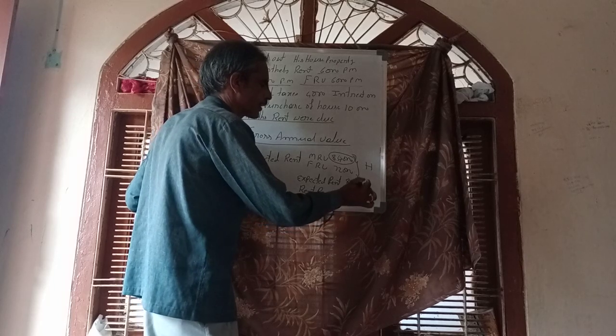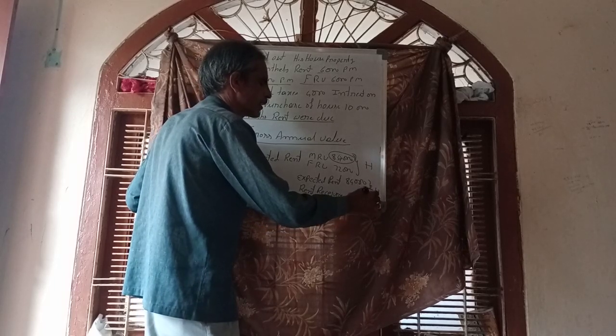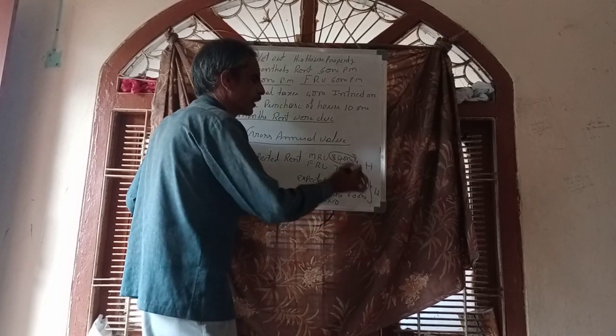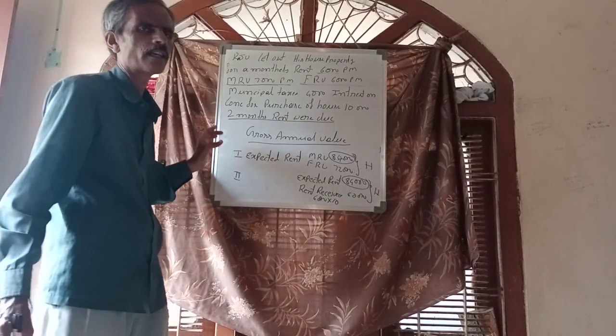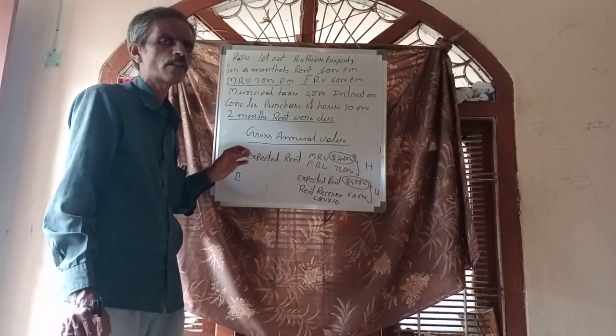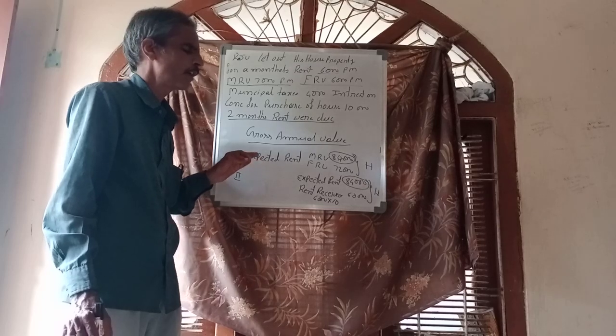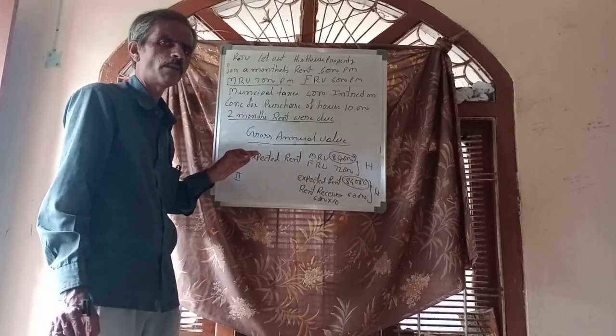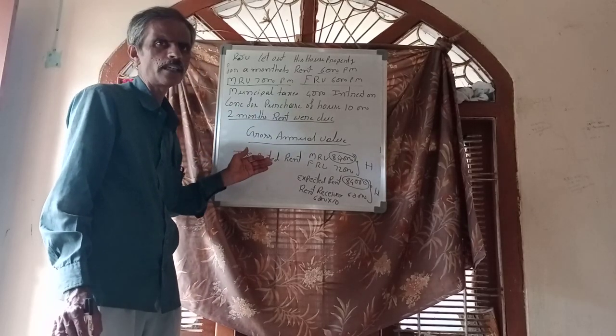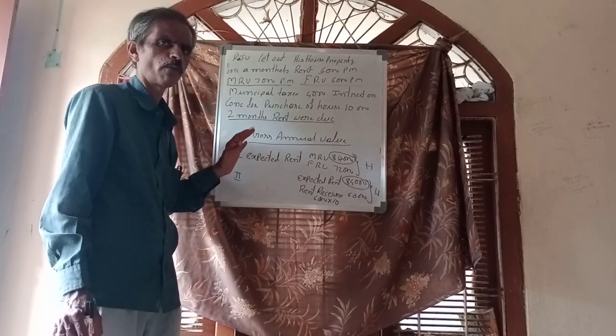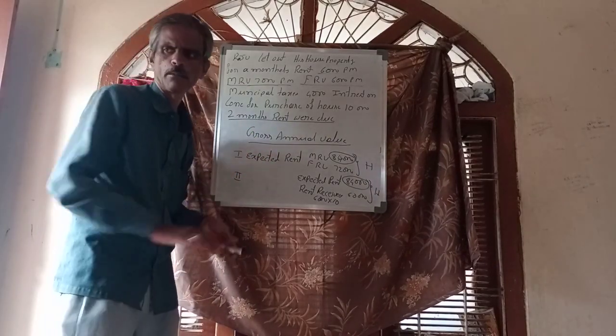Out of these two, the highest is 84,000. So here 84,000 is the gross annual value for this problem. With the help of this gross annual value, we have to calculate income from house property by preparing that table, or with the help of that pro forma. Let us see what the pro forma will be.